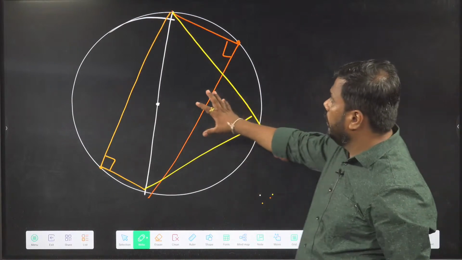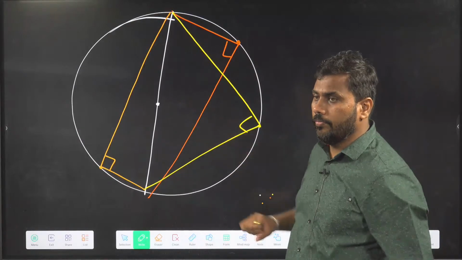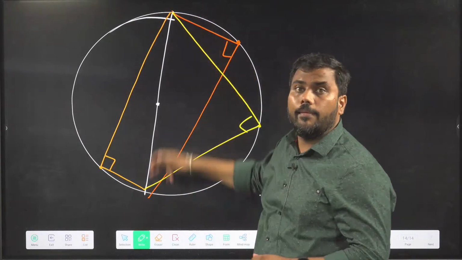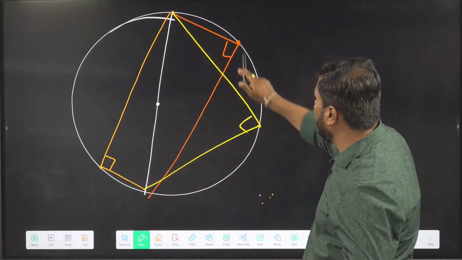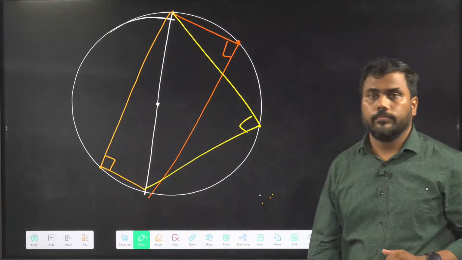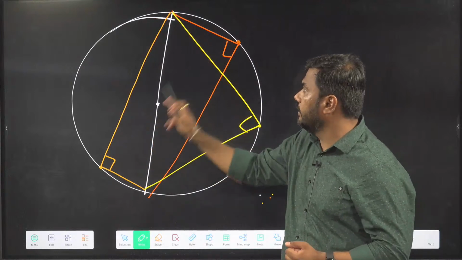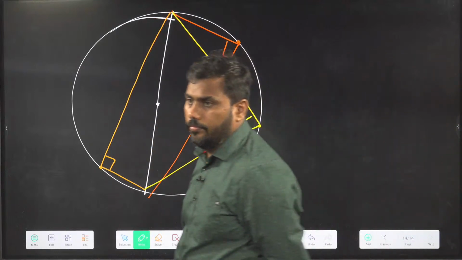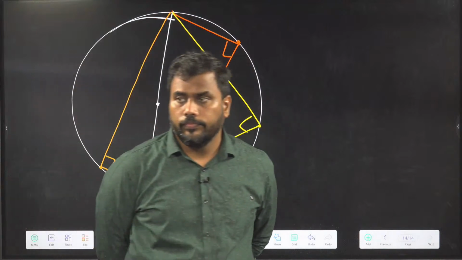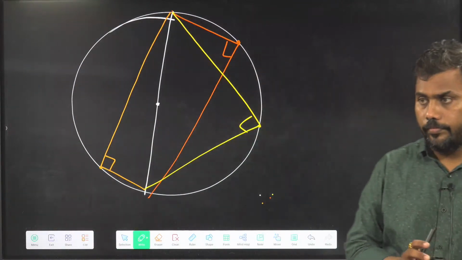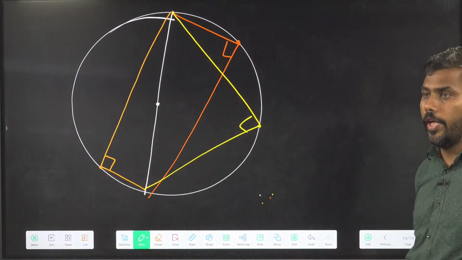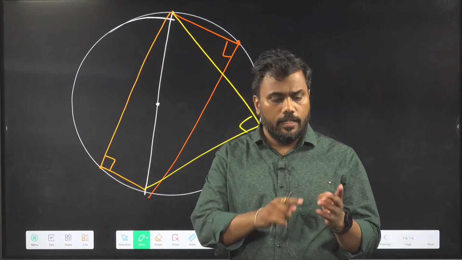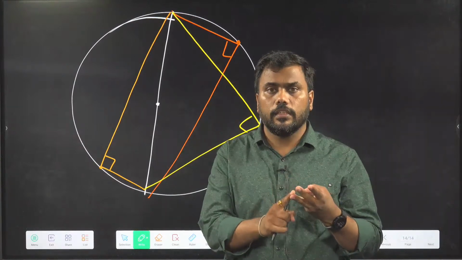So let's proceed further. This is the last property which I have discussed right now. Any diameter of a circle creates a 90 degree angle anywhere on the circle. Is this clear? Okay, so we have covered some basic properties of geometry for triangle, quadrilateral, circle.